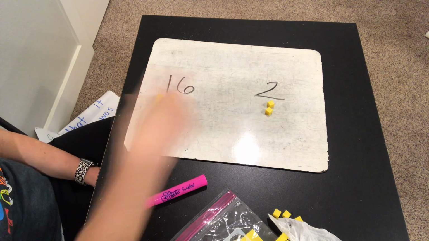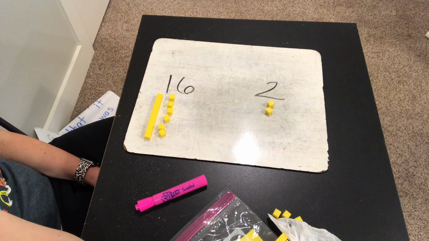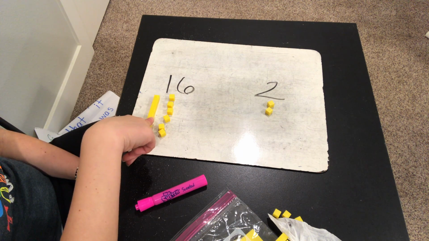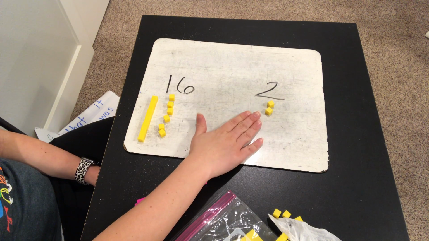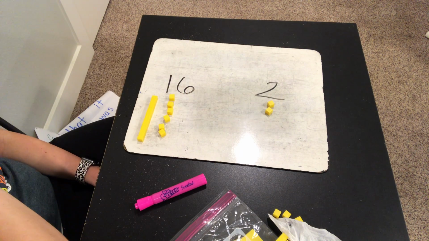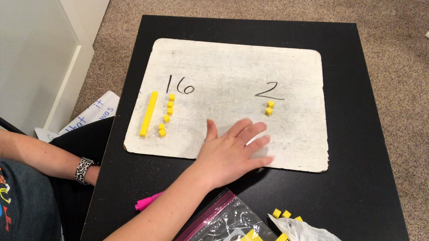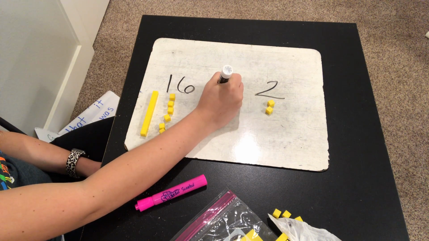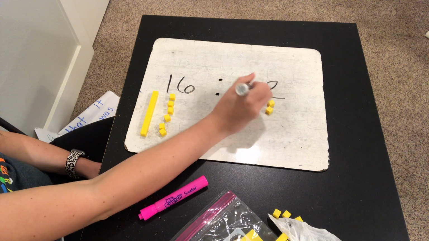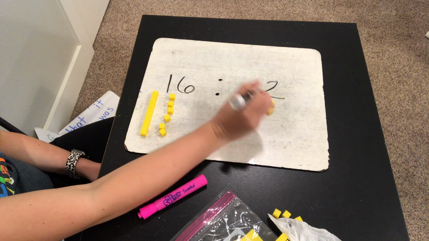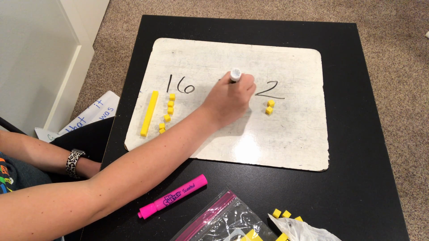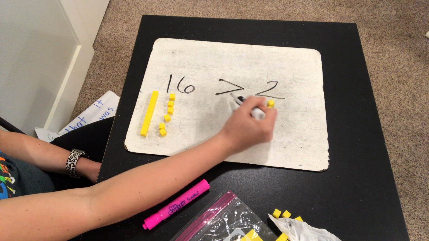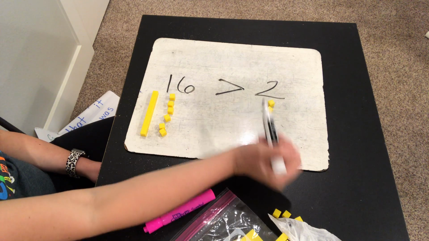When we compare 16 and 2, we ask ourselves, well, what's greater? 16 has 1 ten, 2 has 0 tens. So I already know 16 is the greatest because it has a ten and 2 does not. So I should put my 2 dots for 16 because it's the larger number, 1 dot for 2 because it's the smaller number. Connect your dots, and you have 16 is greater than 2.